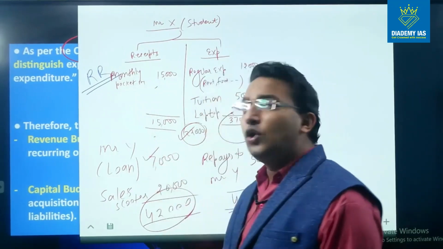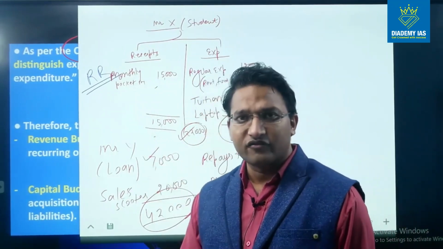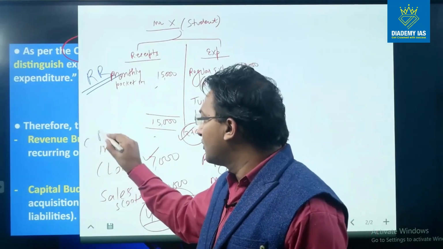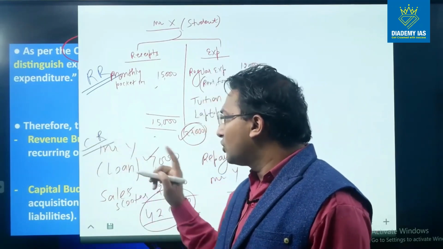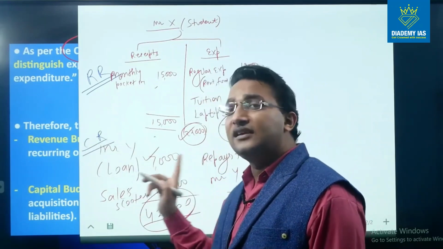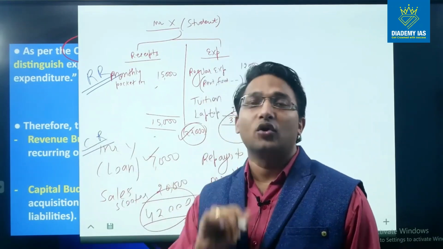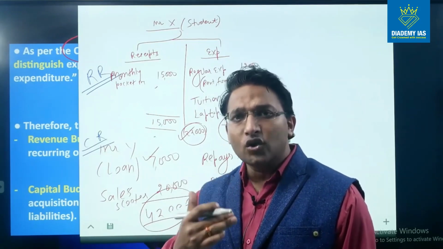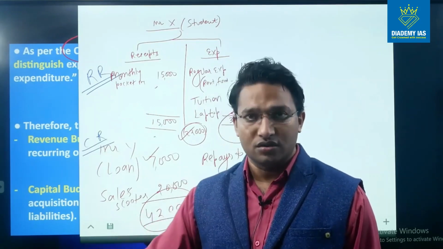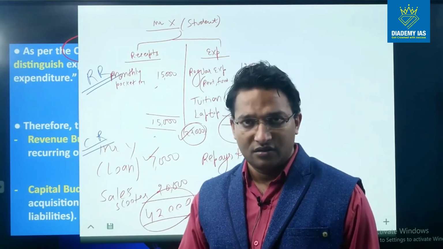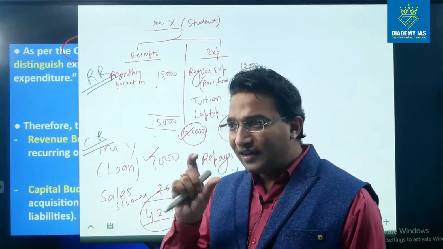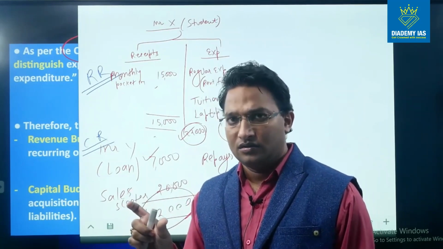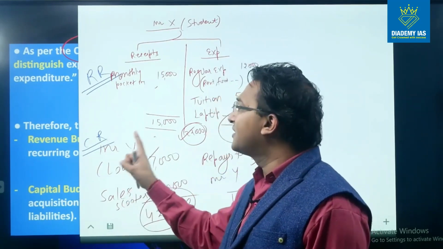The loan which he got from his friends is a capital receipt. Why is this a capital receipt? Because this has created a liability on the part of Mr. X. Liability means he has an obligation to repay this amount to his friend. So when there is any liability creation, that means it is a capital receipt.